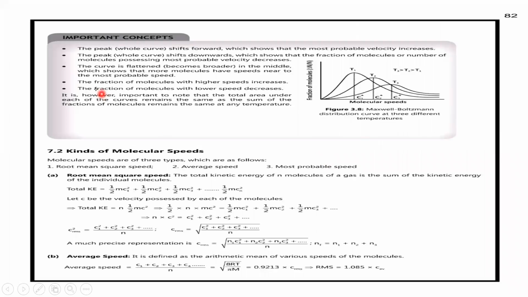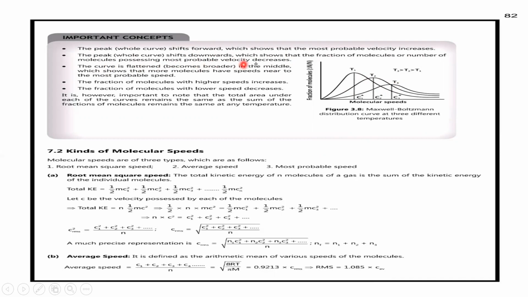The important concept you can see here: the peak of the whole curve shifts forward, which shows that the most probable velocity increases at higher temperatures. You can see here three different temperatures, T3, T2, and T1. The peak of the whole curve shifts downwards, which shows that the fraction of molecules possessing the most probable velocity decreases. As it occupies the peak, afterwards it starts decreasing.